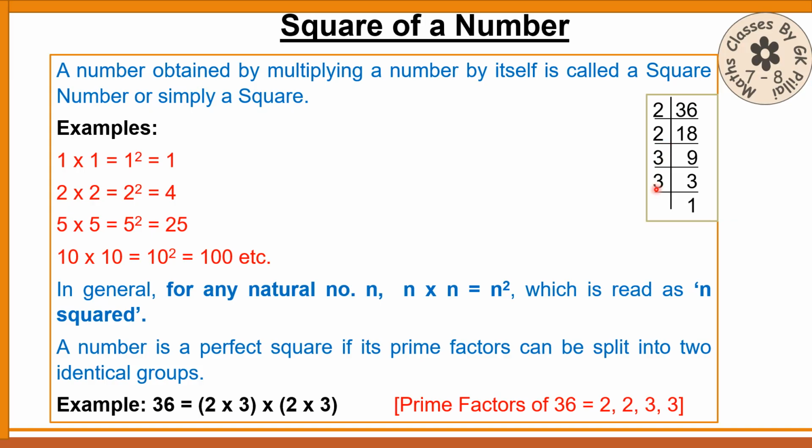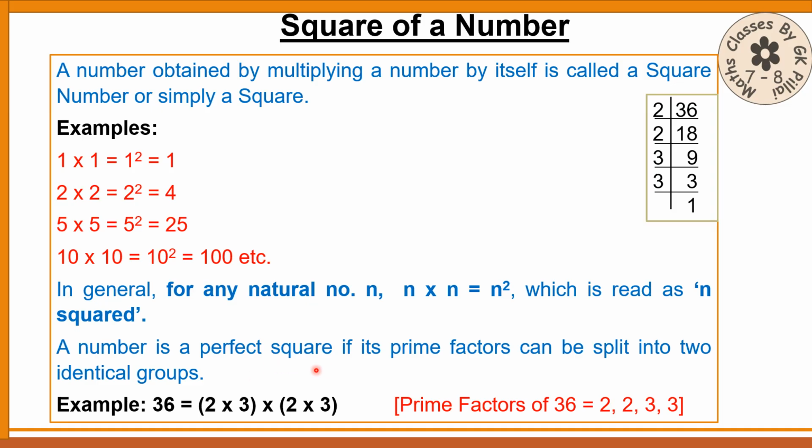Another 3, next 3. You should know the divisibility rules. Any even number will be divisible by 2. A number whose digits when added is divisible by 3, then the number will be divisible by 3, and so on. So you should know the divisibility rules definitely for doing this chapter.